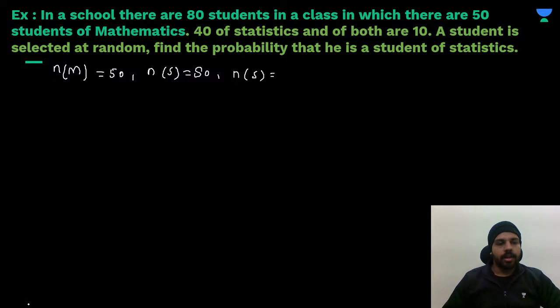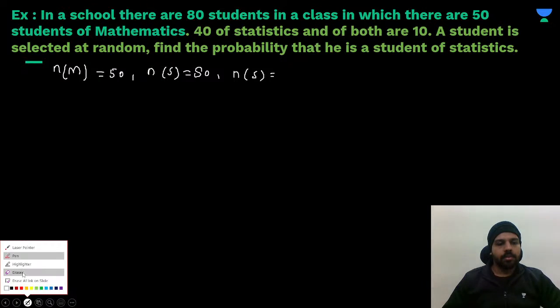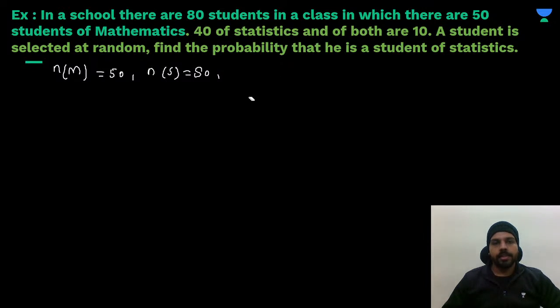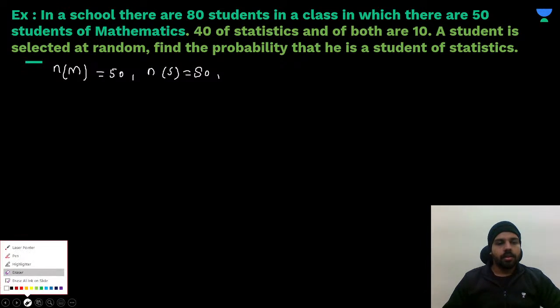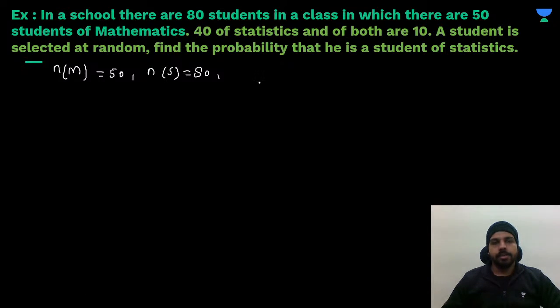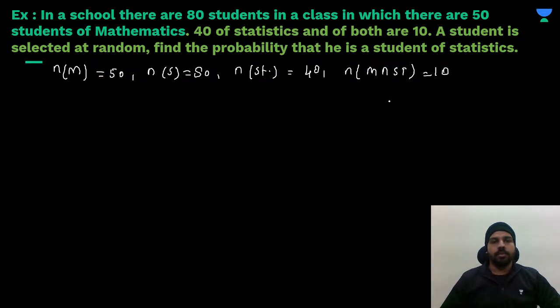Statistics I need to write it like, because they both will be same. So we can consider this as an ST. Statistics is 40. Okay. And they are saying in both. That means number of elements in maths intersection stats is equal to how much? 10. Understood?